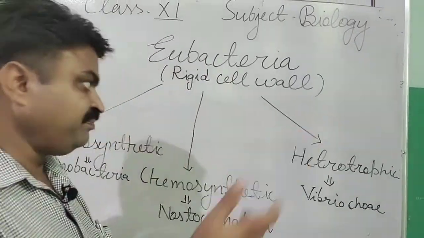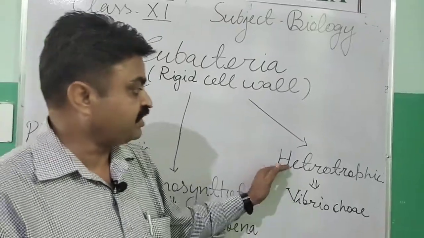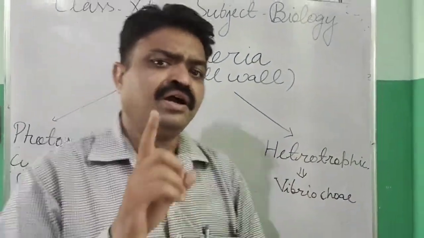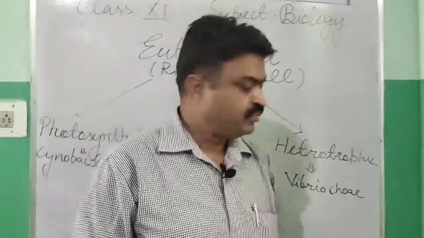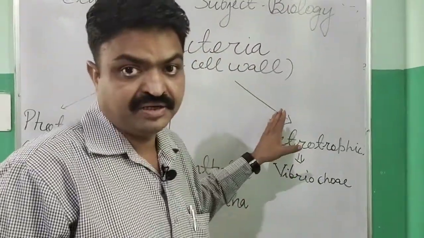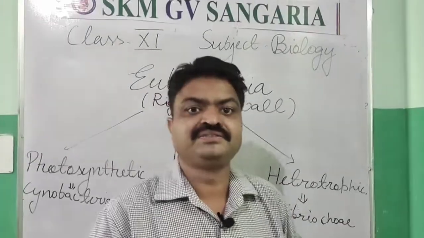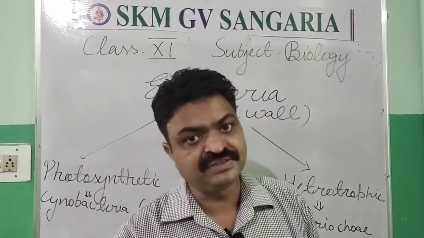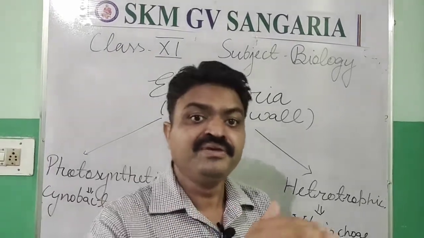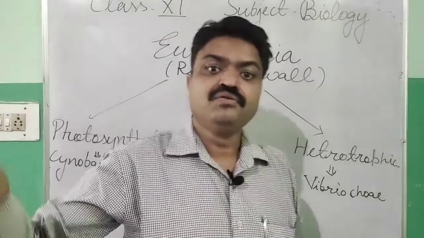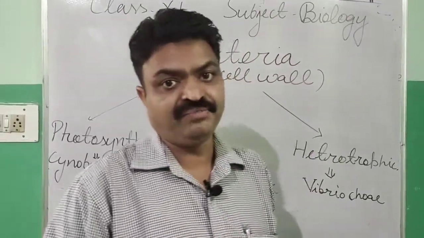The next are bacteria with a heterotrophic mode of nutrition. Heterotrophic eubacteria are also known as the cleaners or scavengers of the environment.